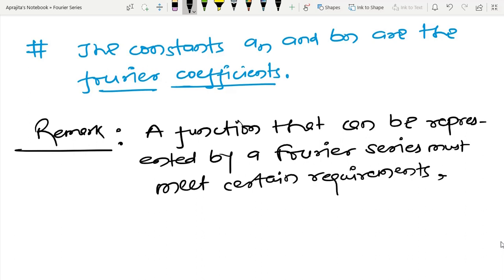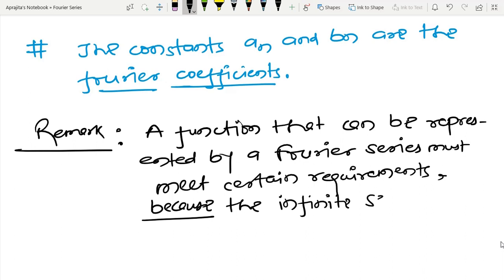and this requirement is needed because the infinite series, so on the right hand side we have an infinite series, may or may not converge.